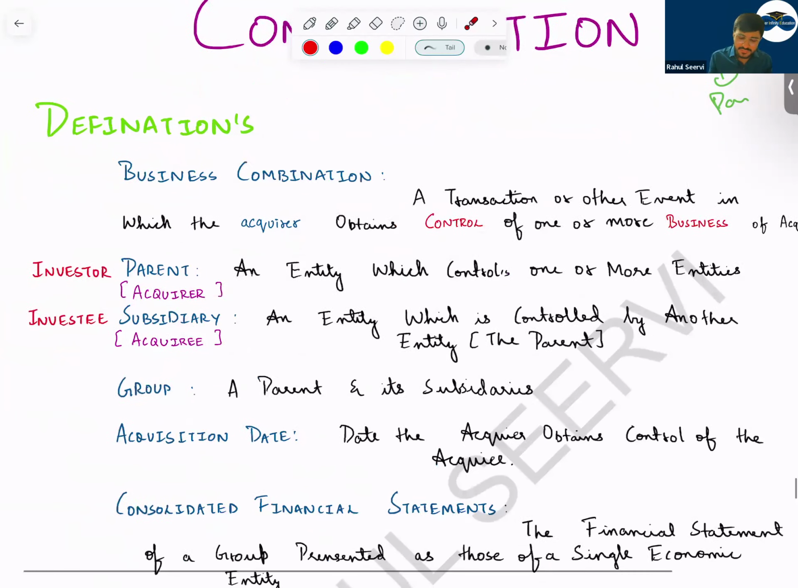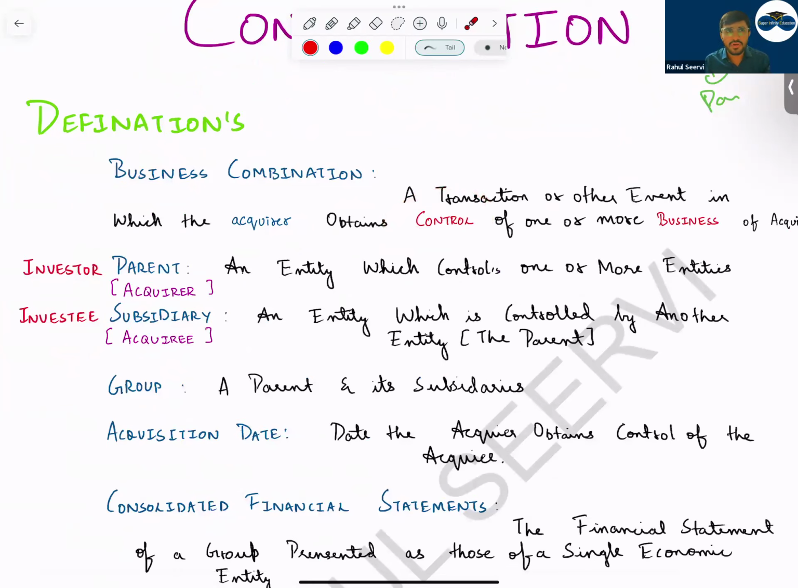Then coming to the next one, what does the term control mean? A very important topic for theory. We will discuss this. Then one or more businesses. It should be a business transaction. It should not be asset acquisition. So parent is also known as acquirer, investor. Subsidiary is known as investee and acquiree. Acquiree or subsidiary is an entity which is controlled by another entity.